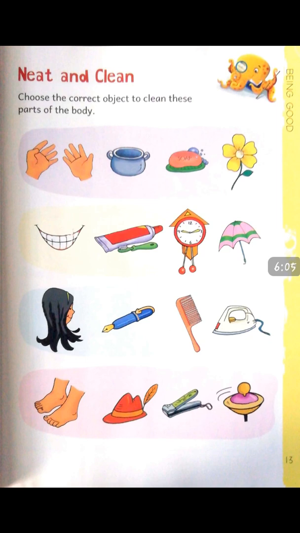Now next, here we want the comb to tie the hair. In the last set, here is a picture of feet and also the nails of the toes. We want the nail cutter to trim the nails.